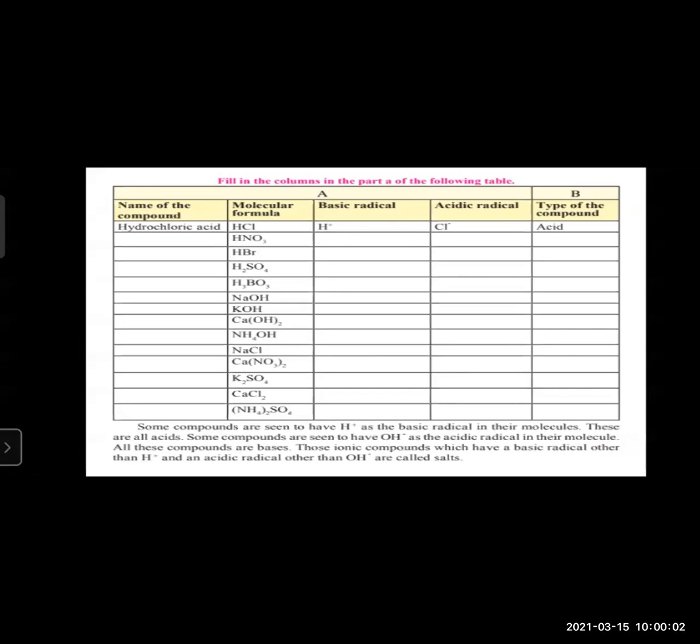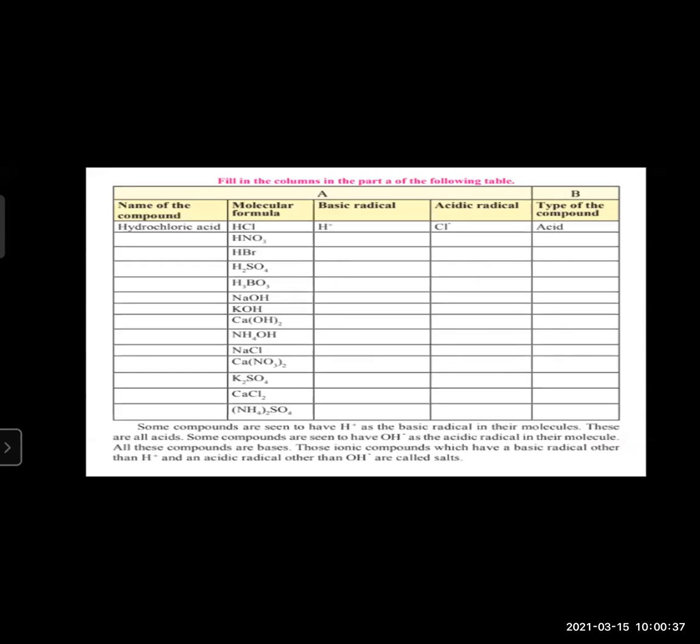Its basic radical is again H plus and acidic radical NO3 minus. Again, it is an acid. The third one is also an acid, HBr, with H plus ion as the basic radical. It is hydrogen bromide, and Br, that is bromine, is the acidic radical. Likewise, there are many compounds given over there. We have to segregate their basic radical as well as the acidic radical, and we have to name that compound.